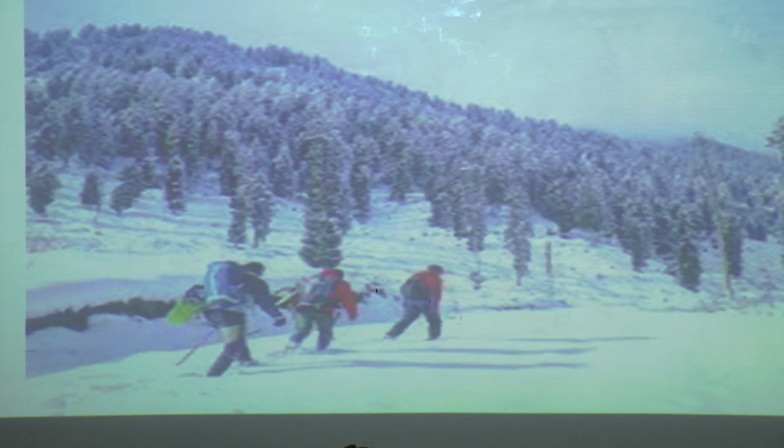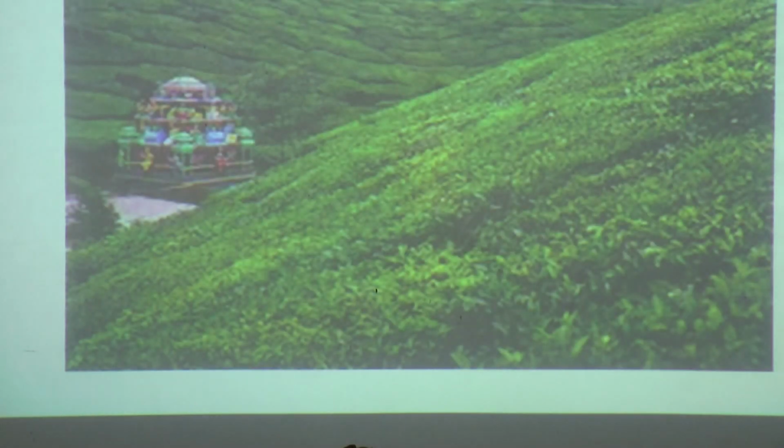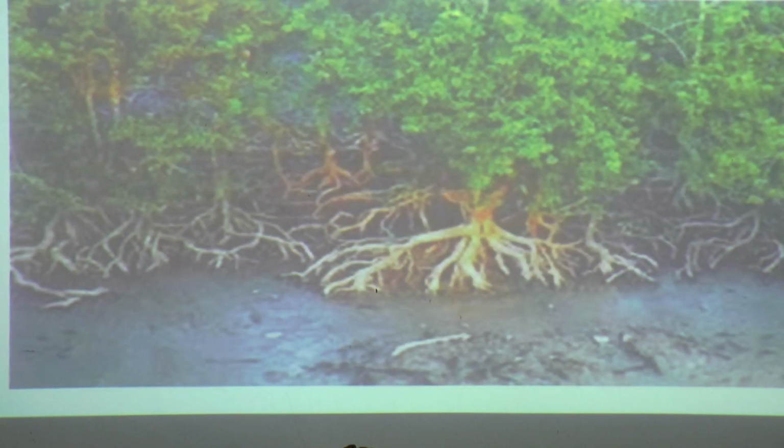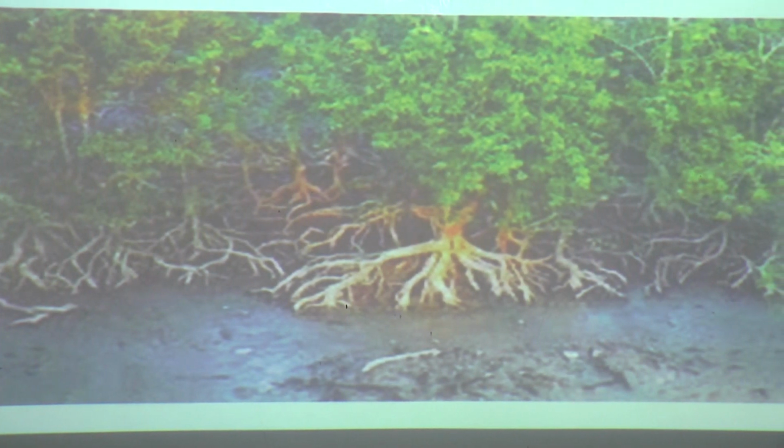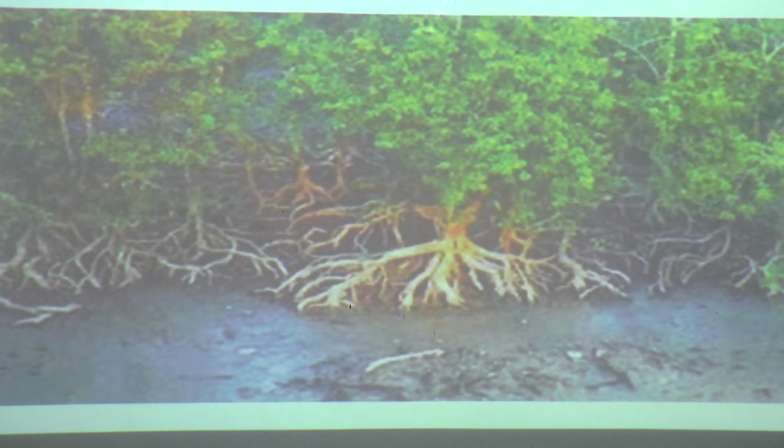You can see the picture of plants. And plants also grow on mountains. And plants also grow in marshy places. Marshy places means where the soil is always covered with water.